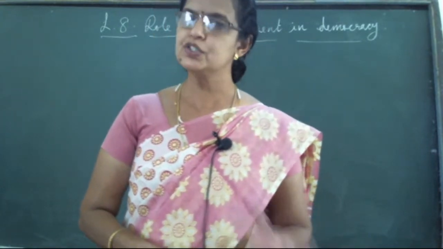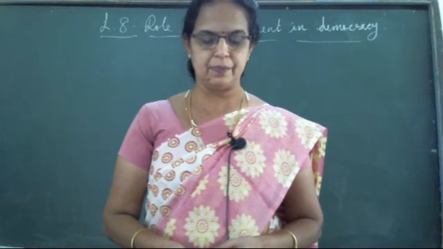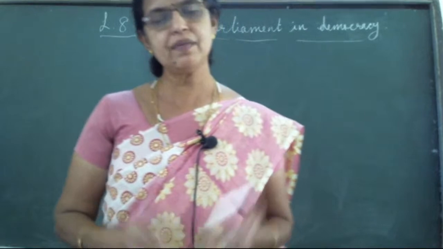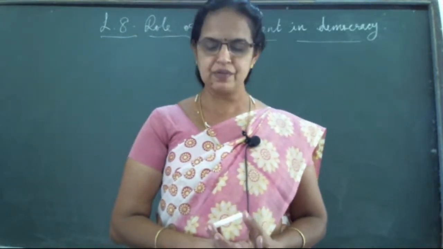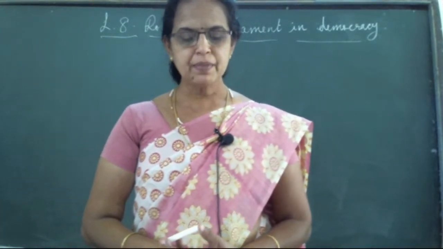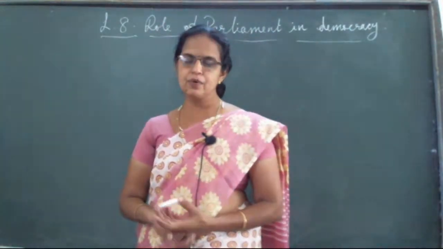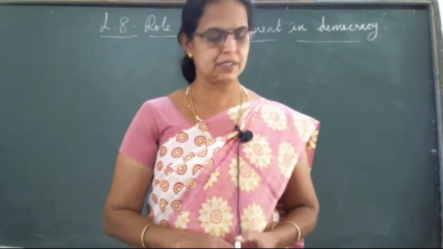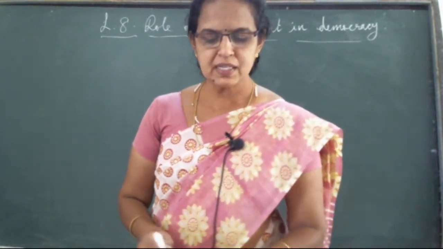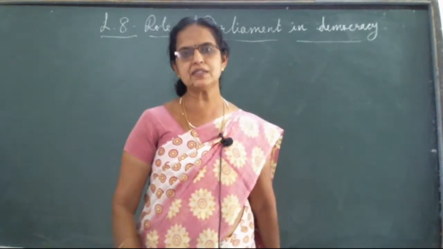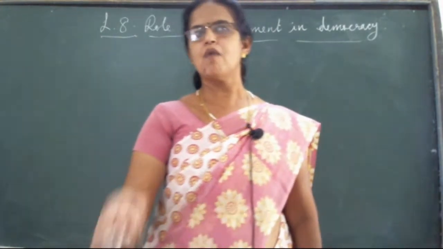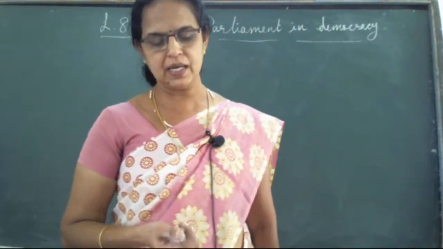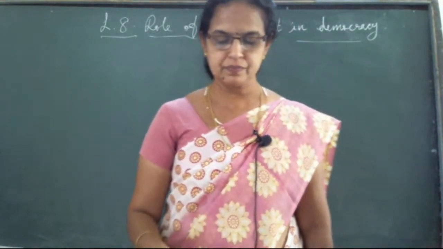Complete the CW also, the workbook also. In the workbook not much is there. Then fill in the blanks. Generally the elections of Lok Sabha are held every 5 years. Prime Minister is appointed by, who is appointing the Prime Minister? President only. Prime Minister is appointed by the President. Who works as the chairman of Rajya Sabha? Vice President of India. Not the President, the Vice President of India will be the chairman of Rajya Sabha.